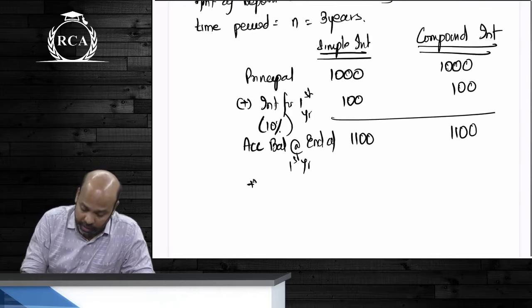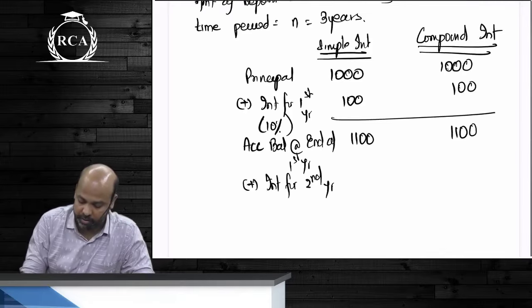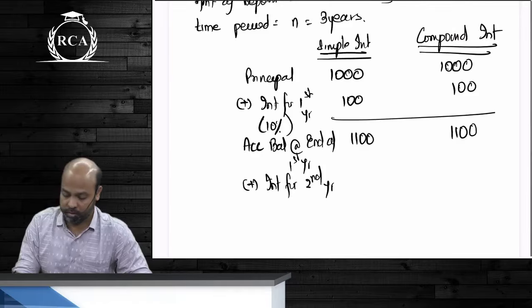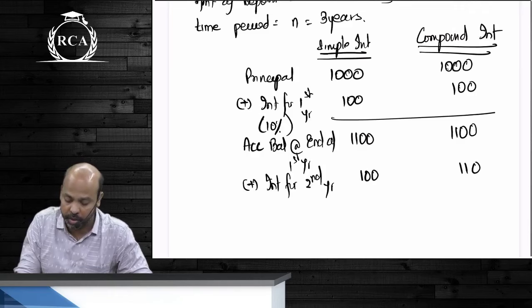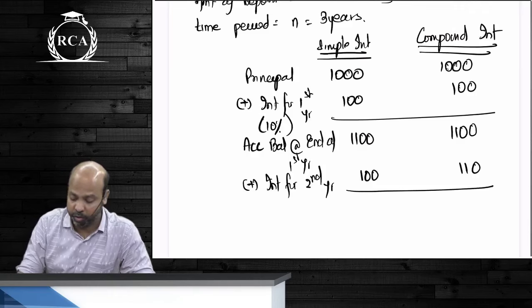Now, when you calculate interest for the second year, how much will it be? Under simple interest, it will remain at 100. Here it will be 110, which is 10% of 1100.